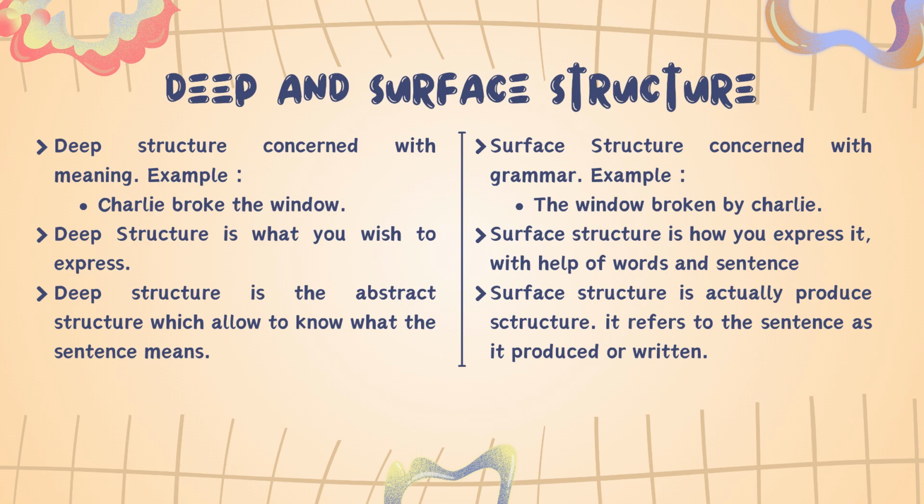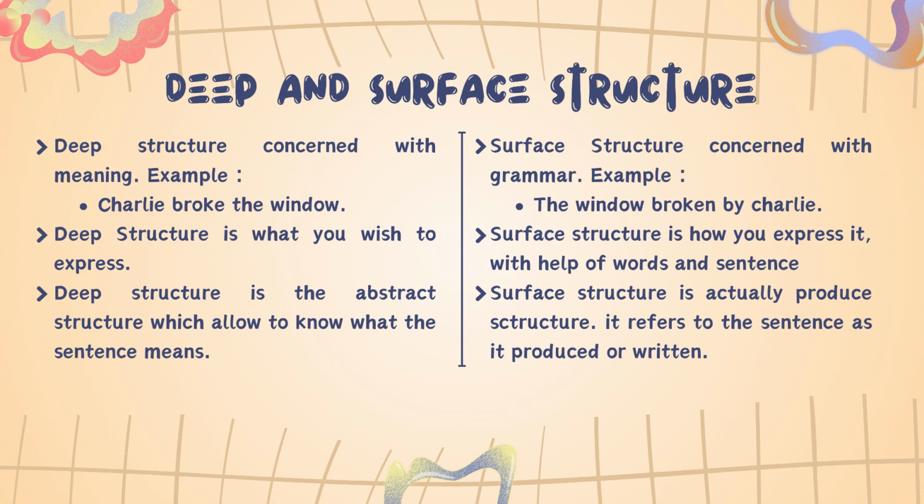For example, deep structure: Charlie broke the window. And a surface structure example is: the window was broken by Charlie. Surface structure is more grammatical, meanwhile the deep structure is more about showing the meaning. The deep structure is what you wish to express. Surface structure is how you express it with the help of words and sentences.